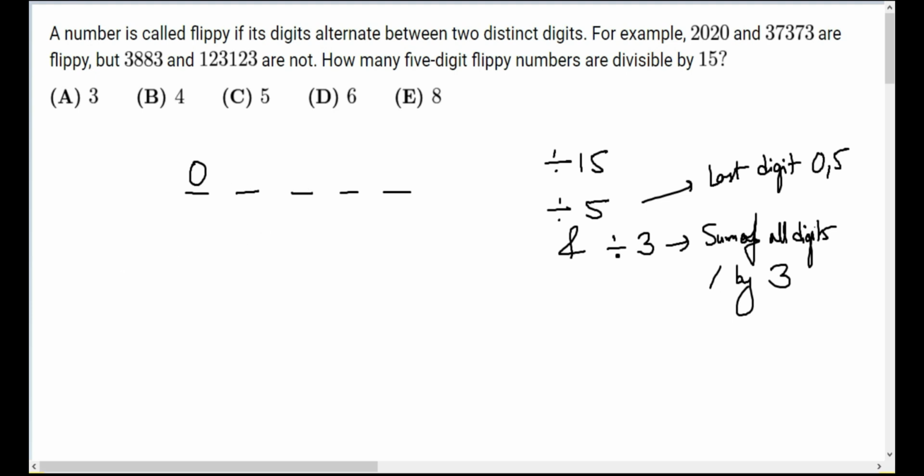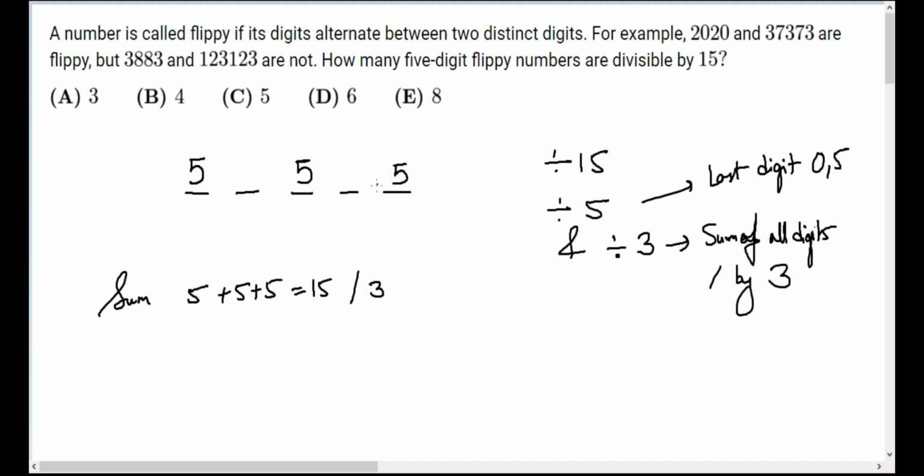What should we do? We should make 5 at the last. If we are making 5 at the last, the number in the front should also start with 5. Now the middle number should also be 5. Now you can see that the sum is 5 plus 5 plus 5, which is 15, and it is divisible by 3, right? So this arrangement is correct.